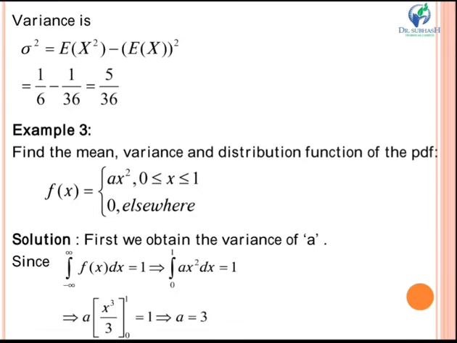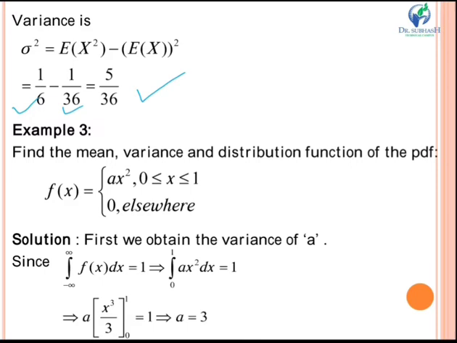Now variance, we have just seen the formula of variance. Variance is given by sigma square equal to E of x square minus E of x whole square, right? So E of x square we have found as 1/6 and E of x whole square will be 1/6 whole square, that is 1/36. On simplifying this you get your variance as 5/36. So in this way you can find mean and variance.